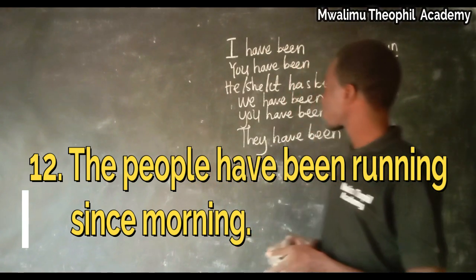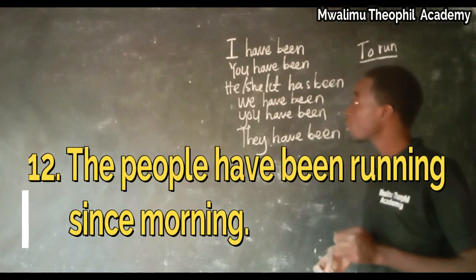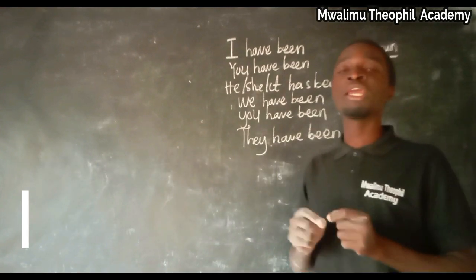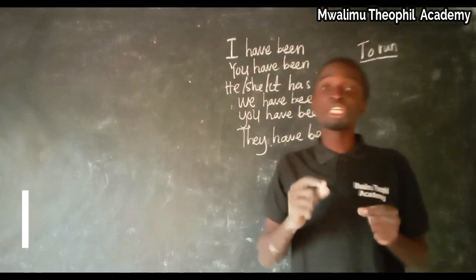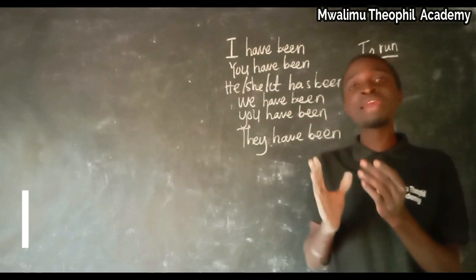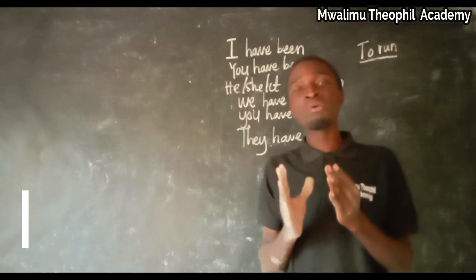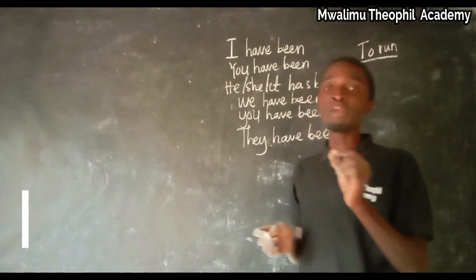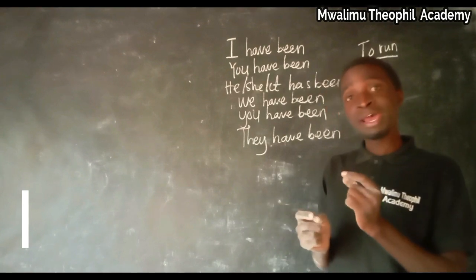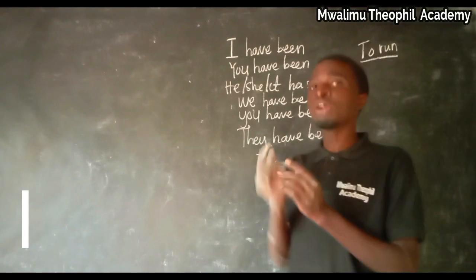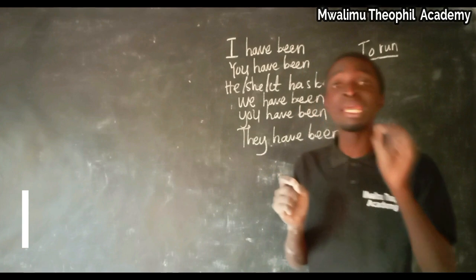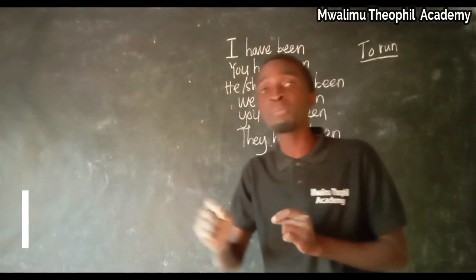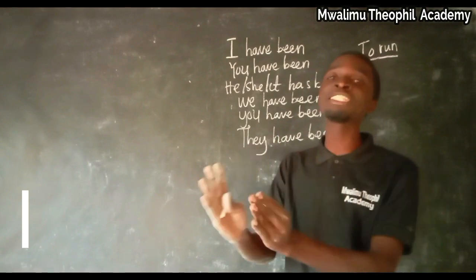Now, I think you have got a concept that when we construct a sentence which is in present perfect continuous tense, after the name, after the noun or pronoun, it is followed by the helping verb has or have, and after has or have, you have to add the word been. After been, it is followed by the main verb which ends with ing.